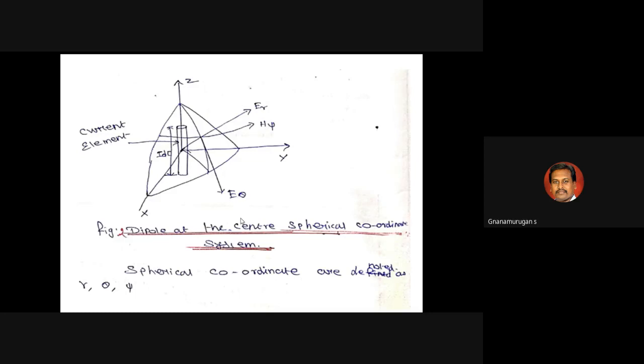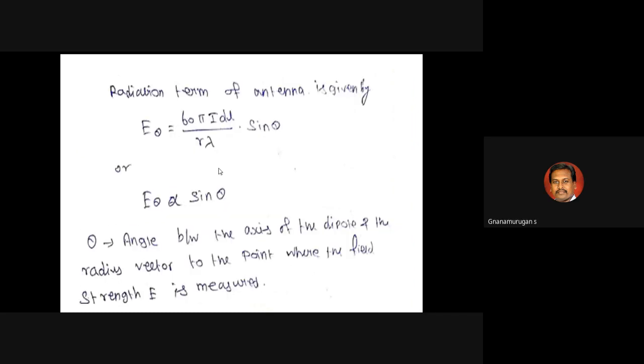Next, this is the general expression for the electric field pattern. The radiation term of the antenna is given by the electric field pattern: E theta equals 60 pi I dl divided by r lambda, times sine theta. So E theta is proportional to sine theta. Here you can find the electric field as a function of the angle theta, the antenna angle.